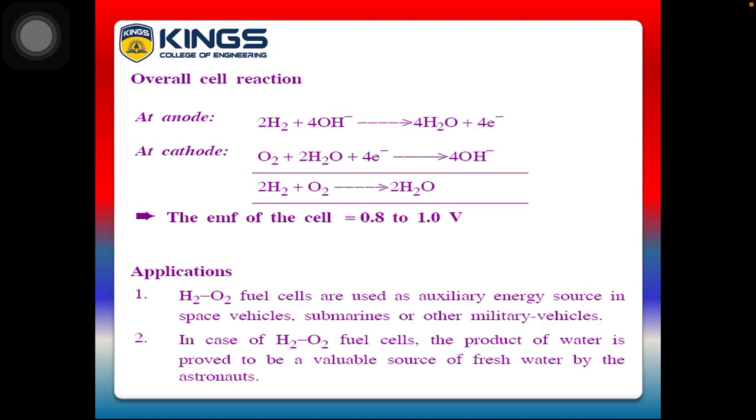In the case of the hydrogen oxygen fuel cell, the product, water, proves to be a valuable source of fresh water for the astronauts. So in space shuttles, when the astronauts use this hydrogen oxygen fuel cell, they obtain water, which is very precious for them in space. It is the purest form of water, which can be used for many purposes.